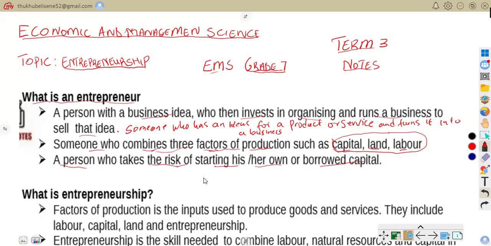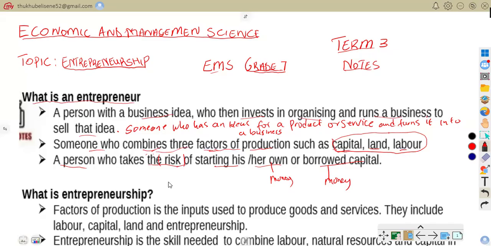Entrepreneurs use their own money or borrowed money and accept the possibility that the business might fail. That's why we say the person takes the risk, because the entrepreneur accepts that there is a possibility that the business might fail.